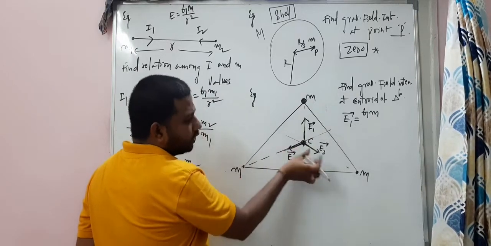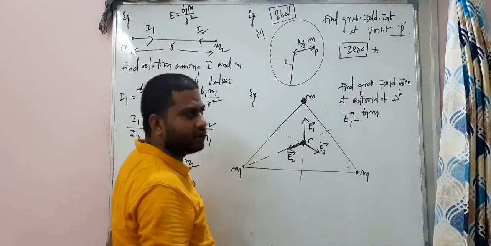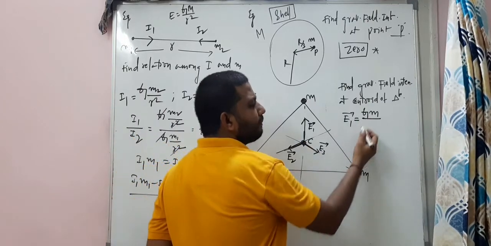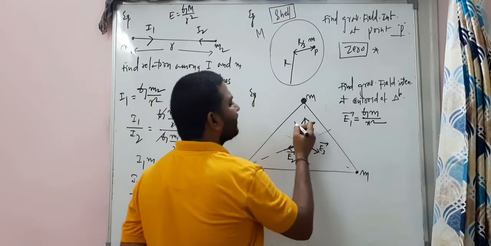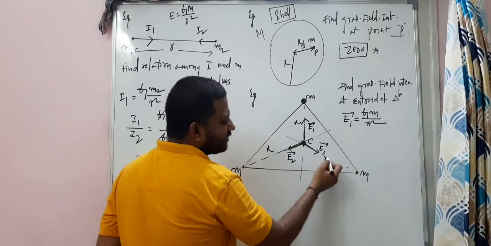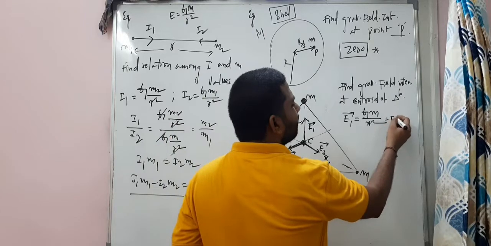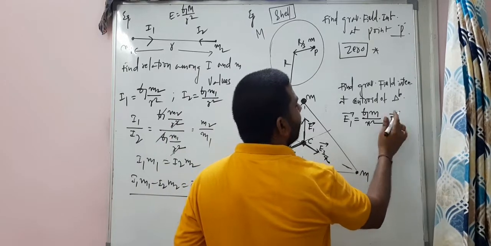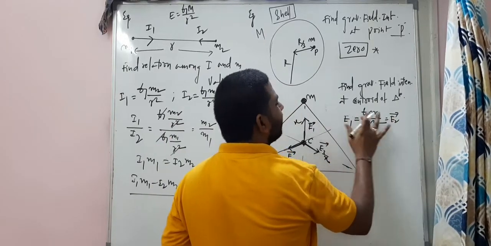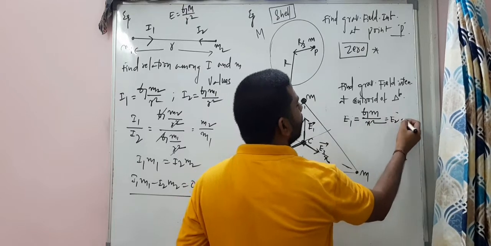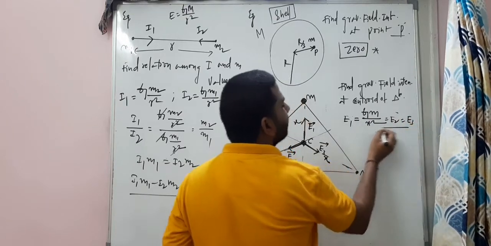This distance is equal to this distance is equal to this distance. So I can say Gm by x square. This is x and this is also x here. And I can say E1 is equal to E2 is equal to E3, magnitudes I am talking about.